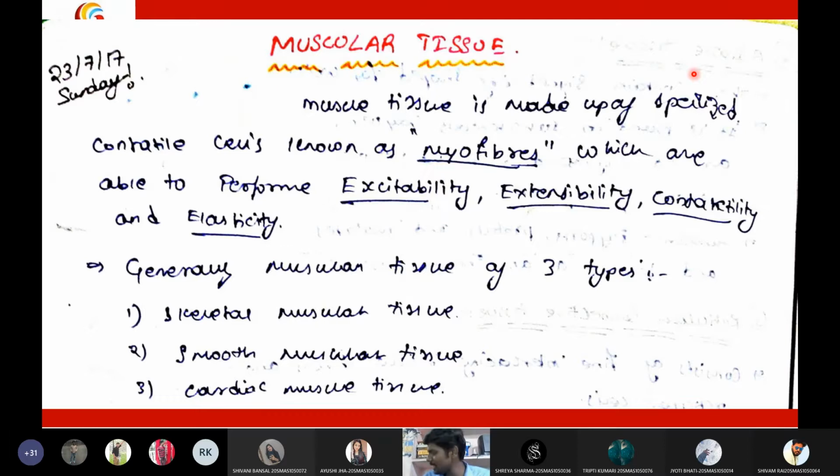Believe it or not, students, when discussing muscles, in my definition, muscle is just a modified neuron, a modified nerve cell. You know why I say this? Because unless a muscle gets an action potential from the neuron, the muscle won't get excited. Only after getting a signal input from the nerve cell will the muscle start moving.